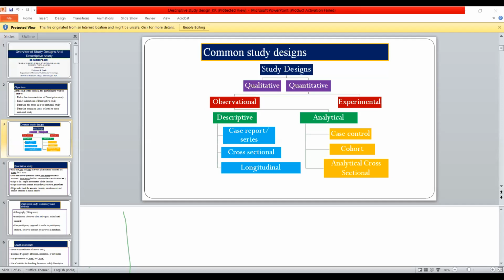Now, what have you understood or not? So some exercise will be there. So first, anybody, which research design are you going to choose? At a time, only tell descriptive or analytical.